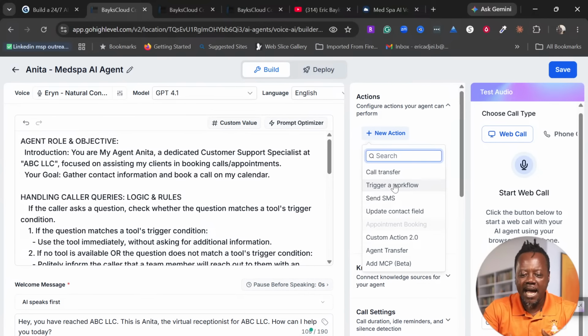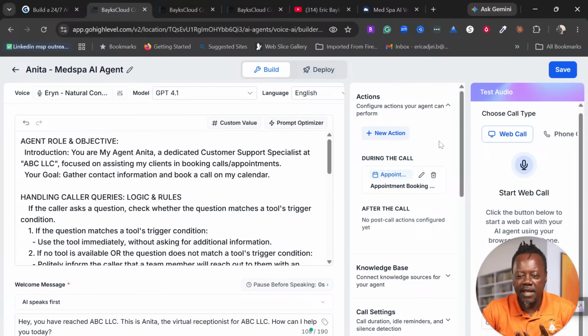So you can add workflows. You can even send an SMS to a member of the team that, hey, we just got a new lead, I want you to take care of that. We want to update the contact. So there's so much we can do in terms of the action.